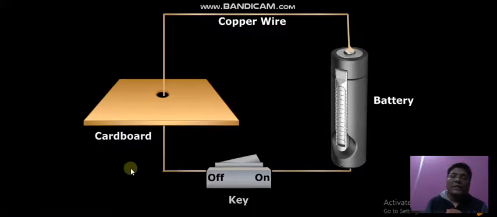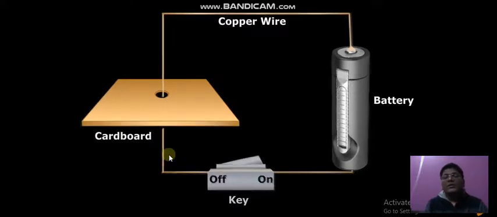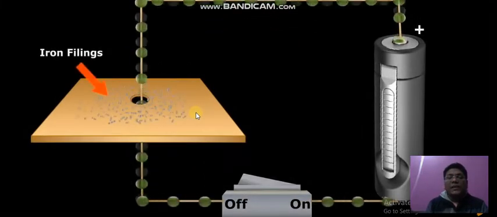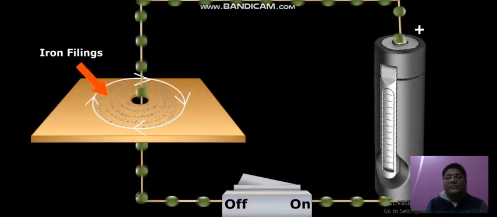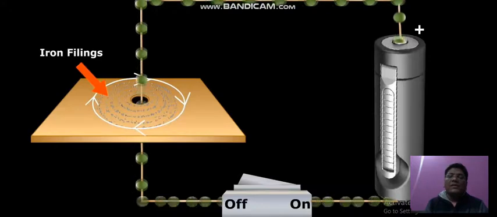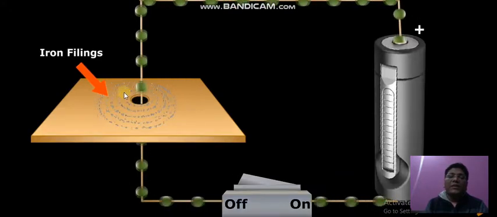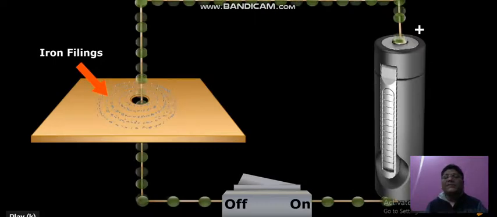So what is going to happen is that I will keep some iron fillings on this particular cardboard, and when I pass the electric current through this copper wire, the iron fillings will arrange in the form of concentric circles. Why are these iron fillings in the form of concentric circles? The reason is again the magnetic field. The charge is moving when we pass the electric current, so the iron fillings arrange in concentric circles. That means the magnetic field created near this circuit is also in the form of concentric circles. So that is important.